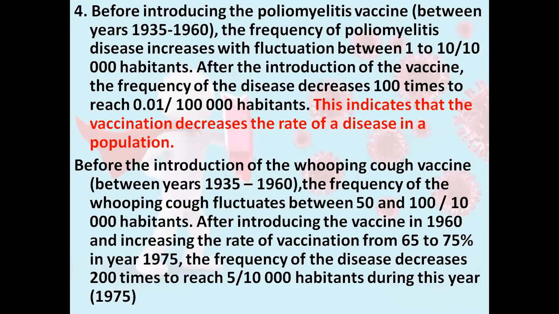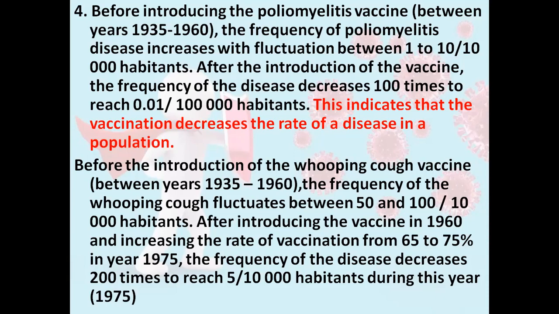Part 4. Before introducing the poliomyelitis vaccine between the years 1935 and 1960, the frequency of poliomyelitis increases with fluctuation. It fluctuates and it increases or decreases between 1 to 10 over 100,000 inhabitants. While after the introduction of the vaccine, this frequency decreases about 100 times to reach 0.01 per 100,000 inhabitants. So here it indicates that vaccination decreases the rate of the disease.